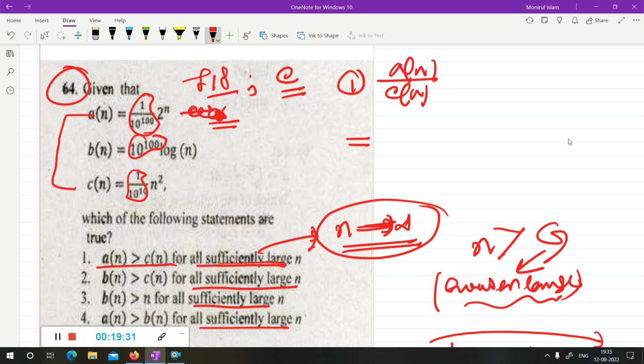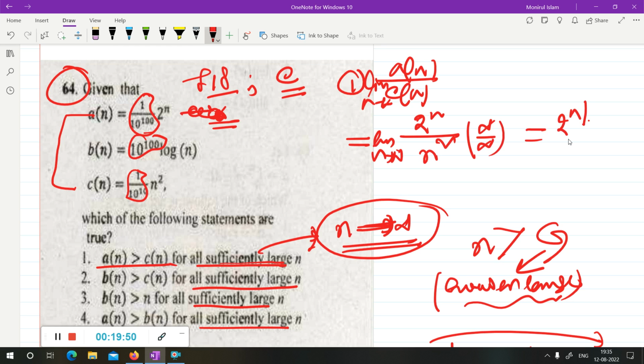Here n is 2 to the n and cn is n square. Now take the limit as n tends to infinity. This is infinity and this is infinity, so to apply L'Hospital's rule, the derivative of 2 to the n and the derivative of n square is 2n. Now this also tends to infinity, and this also tends to infinity.